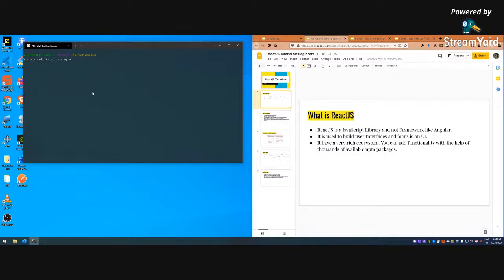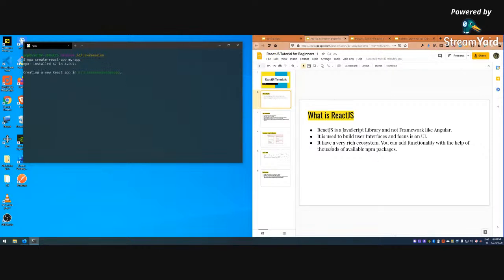Maybe I am doing my-app, but it should be this type of notation, dash notation. Okay, so let me increase the font size. Okay, so this you have to give. I'm telling this because this generally takes 3 to 4 minutes. So till I tell you people what is React and all those things, it will finish.